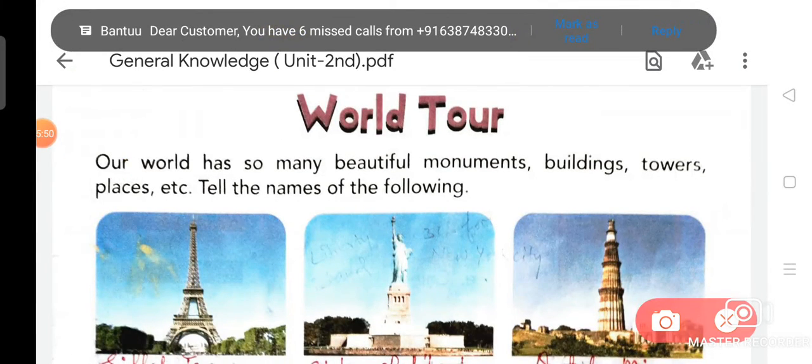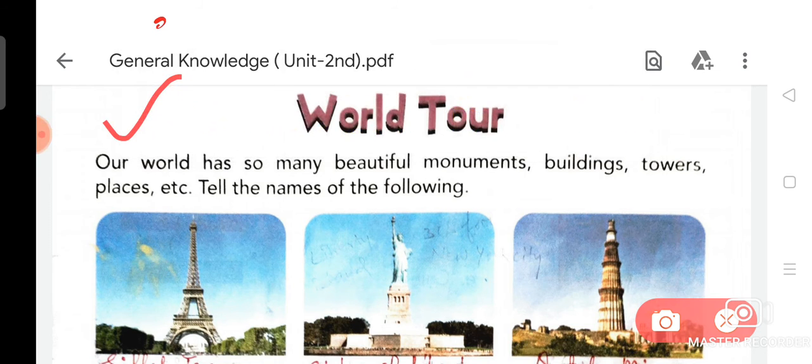As you can see, our world has so many beautiful monuments, buildings, towers, places, etc. Tell the names of the following.